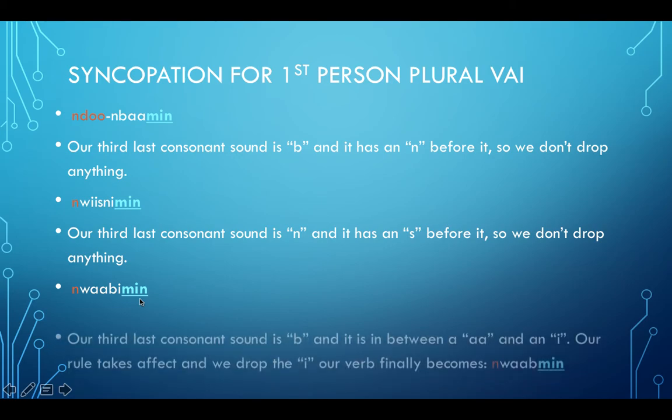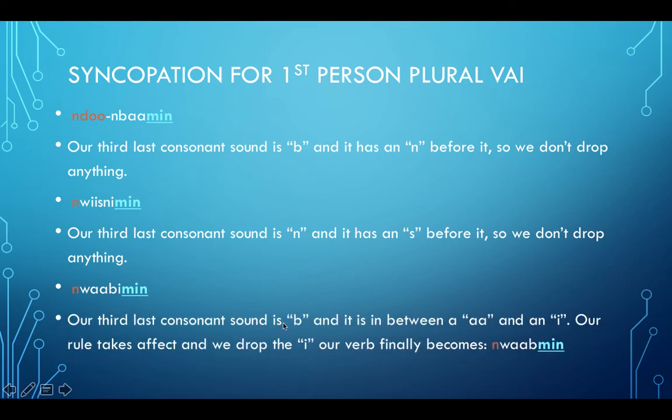Nwabemin. Our third last consonant sound is a B, and it is in between an ah and an I sound. So N is last, second last, B third last. We have an ah and an I here. So we have two vowel sounds, and this is a short vowel sound. Our rule takes effect, and we drop the I. Our verb finally becomes Nishnaabemwin.